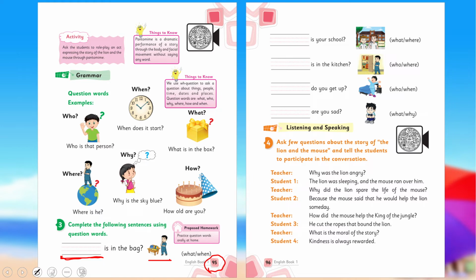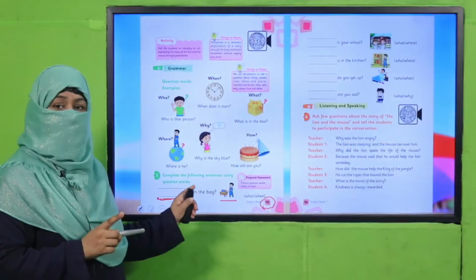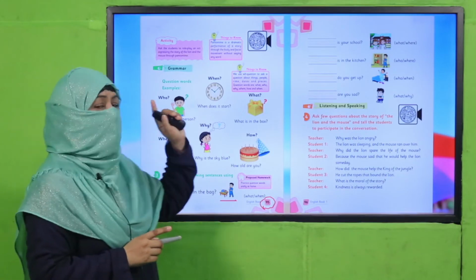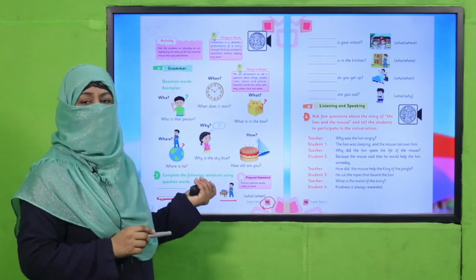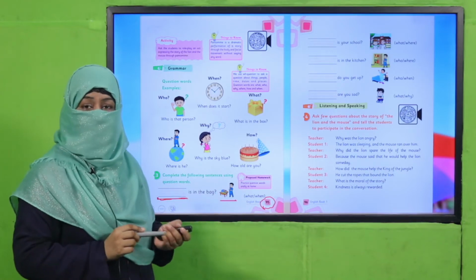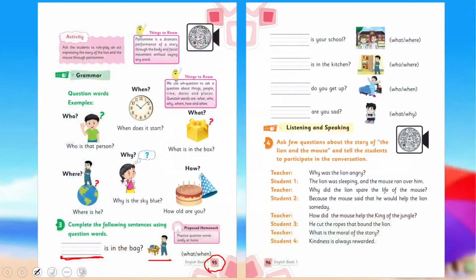Now the options are what or when. So dash is in the bag, it means we are talking about something. So when is the wrong option. We will use what. What is in the bag? You are asking about a thing. Likewise, you will keep selecting the correct question word and complete the sentences. Okay, so pause the video, complete this task in your book, and then come back.